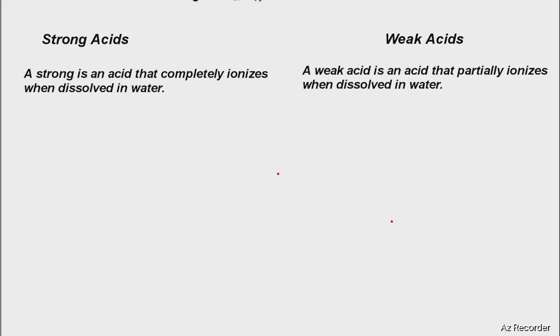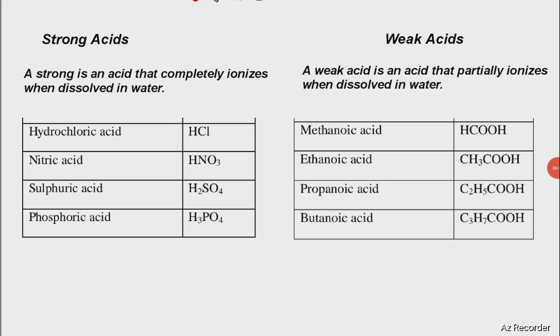And for the examples under strong acids, you can give any of the inorganic or mineral acids, and for the examples under weak acids, you can give any of the organic acids that we discussed. So strong acids: hydrochloric acid, nitric acid, sulfuric acid, phosphoric acid. And then weak acids, you have methanoic acid, ethanoic acid, propanoic acid, and as well butanoic acid. So that's the difference between strong acids and weak acids. Now let's go to something different.